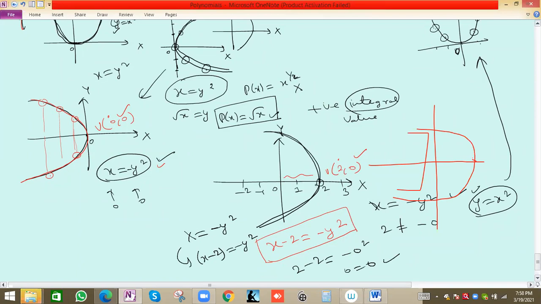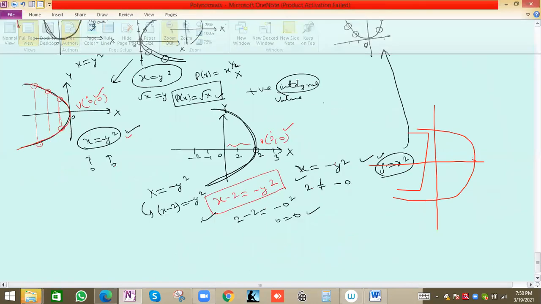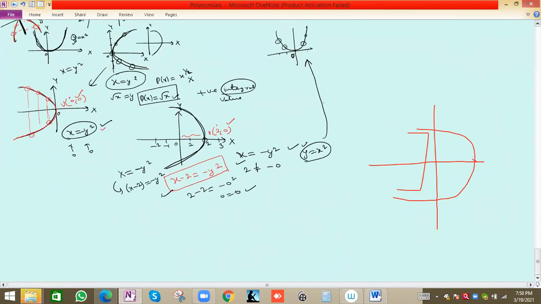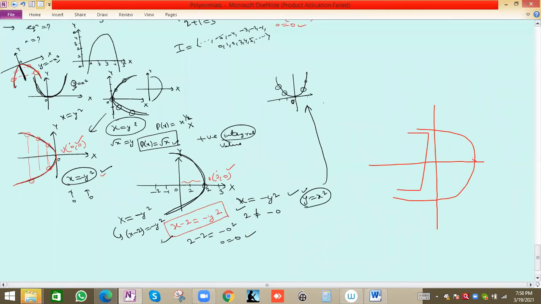side. So x minus 2, because 2 minus 2 will be 0. If we put this vertex coordinate in this equation, the left hand side will be equal to the right hand side, which means it will satisfy the equation. That means the equation is correct. X minus 2 equal to minus y square is basically the correct equation of this graph. Now you can note this equation, and after this you can try my question.